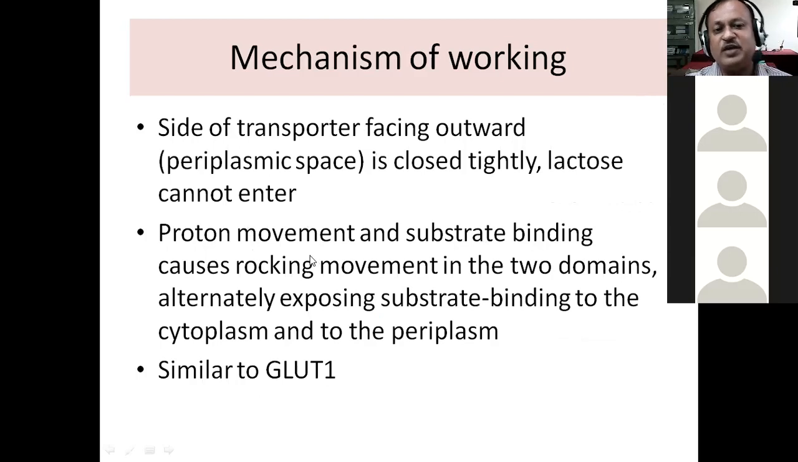Okay, the side of the transporter which is facing outside in the periplasmic space is tightly closed. Okay, and therefore lactose cannot enter as such. It is impermeable to lactose, but because of the proton movement, when the proton comes inside that particular channel, it causes the movement of the domains. Okay, and that is how it will be open to lactose from outside. Lactose will bind, and because of the binding of lactose, that is a signal for the molecule to open the inside face, and therefore lactose will be transported inside into the cytoplasm.